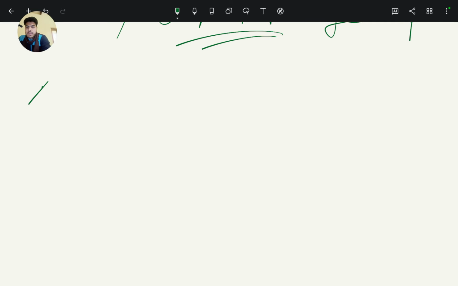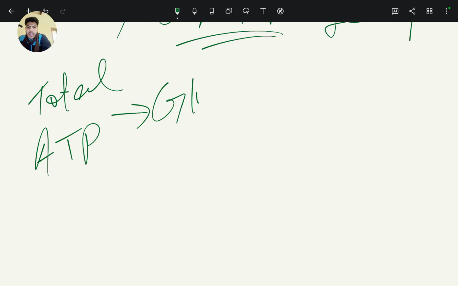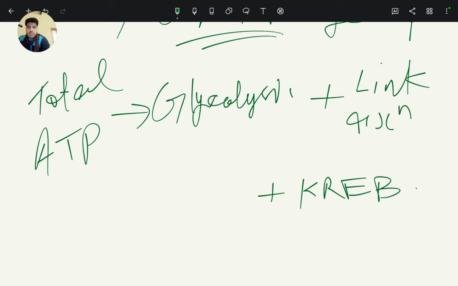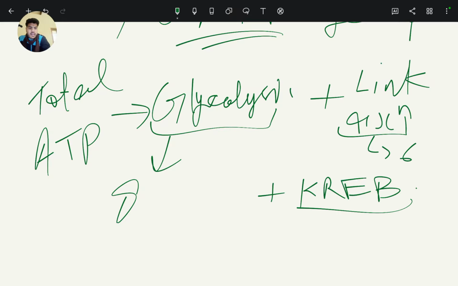So total ATP formed by the process of glycolysis, link reaction, and Krebs cycle: by glycolysis, total ATP formed is 8, link reaction 6, and Krebs cycle 24.